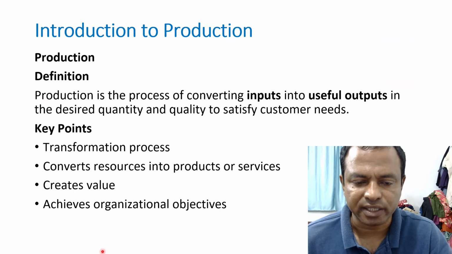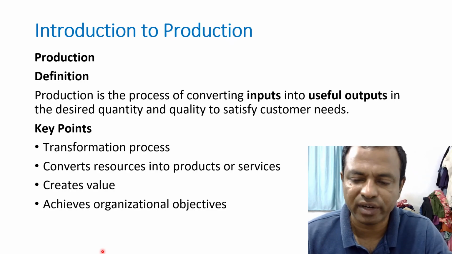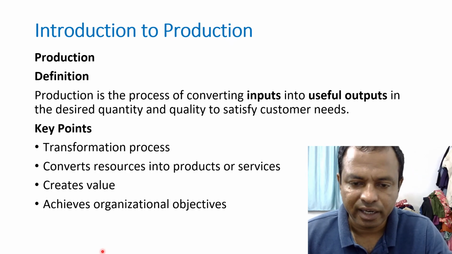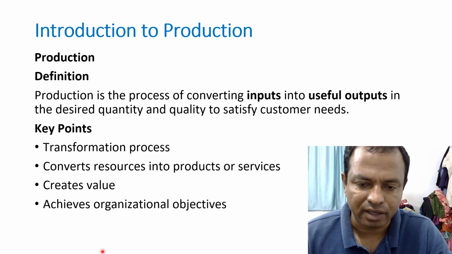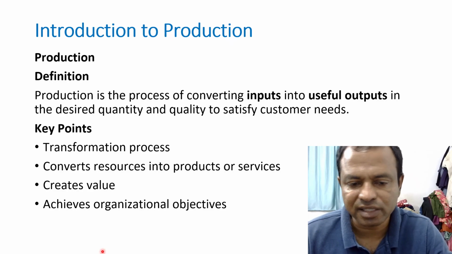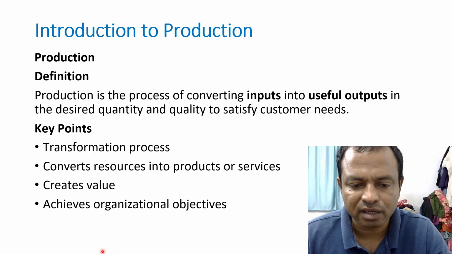So what is production? Production is the process of converting inputs into useful outputs in the desired quantity and quality to satisfy customer needs. That is the definition of production. In this process, many things are happening. First one is, it is a transformation process of converting inputs into outputs. Here some resources are required.